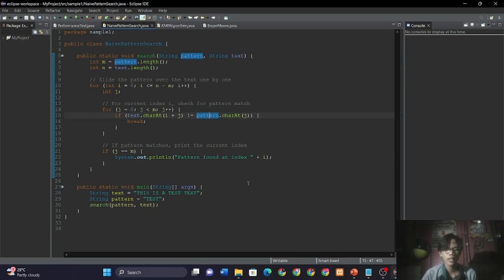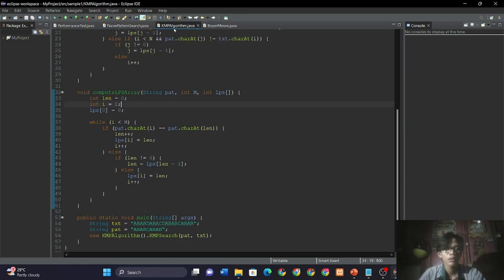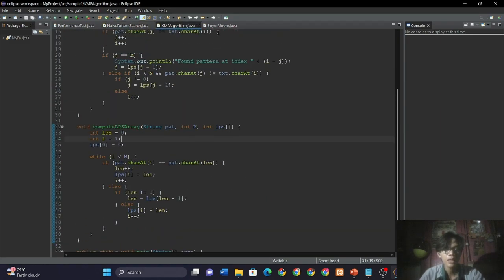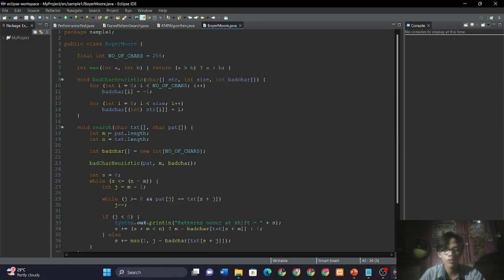As you can see, I've already implemented and compiled the naive pattern search algorithm and the other advanced matching algorithms in our Eclipse IDE. Here's the naive pattern search, the KMP, and the Boyer-Moore algorithm.